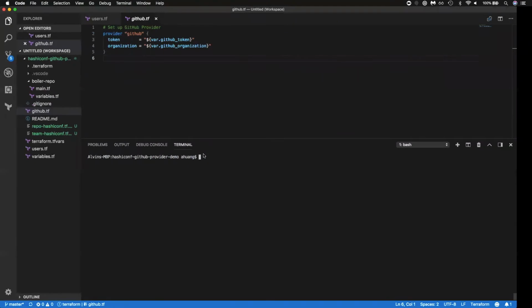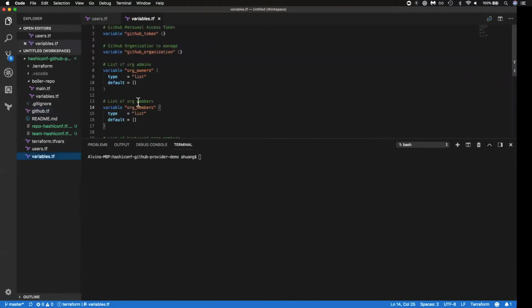So here we have a repository of a bunch of Terraform configurations that we'll go through piece by piece as we go through this demo. To start off, we have a github.tf file, which will set up our GitHub provider. We have a provider block that takes in an API token that we'll use to connect to GitHub and an organization of which org we want to manage with this Terraform configuration.